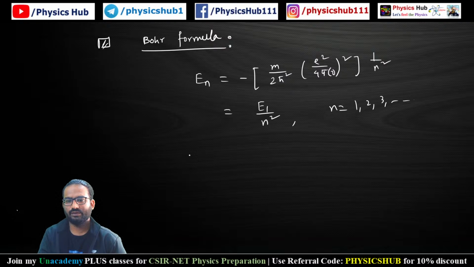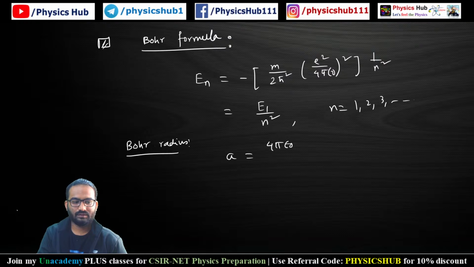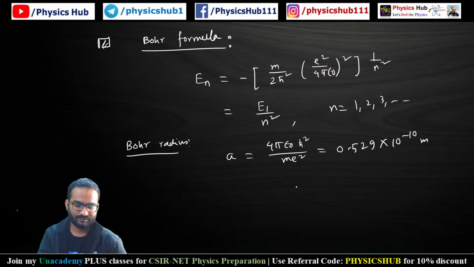Few things we need to know. So Bohr radius means the radius of the first orbit. The Bohr radius is given by a equals 4πε₀ħ²/me², and the value has been found to be 0.529 times 10 to the power minus 10 meters. So 0.53 angstrom.